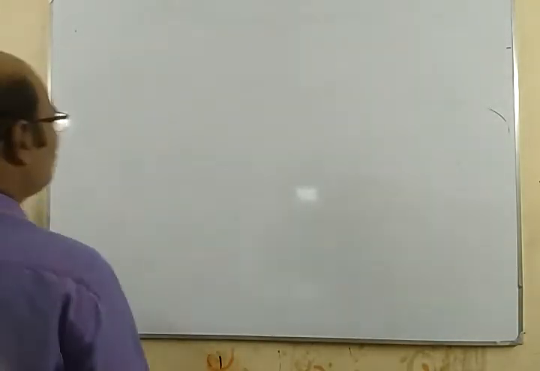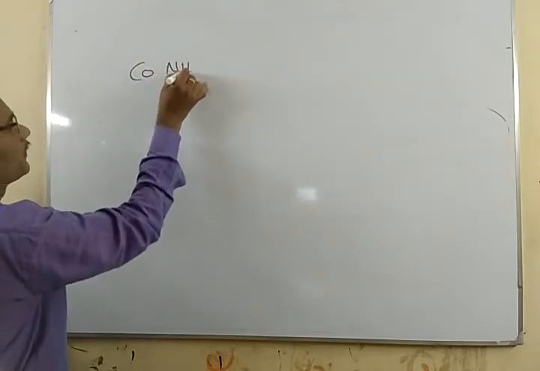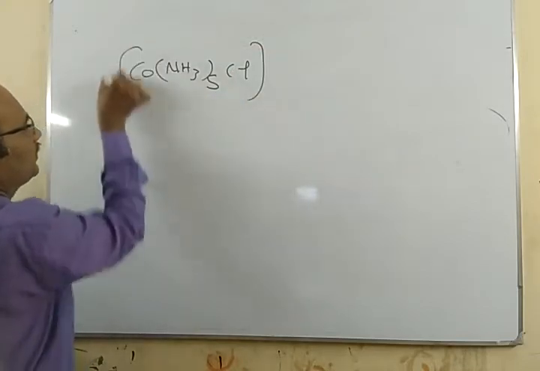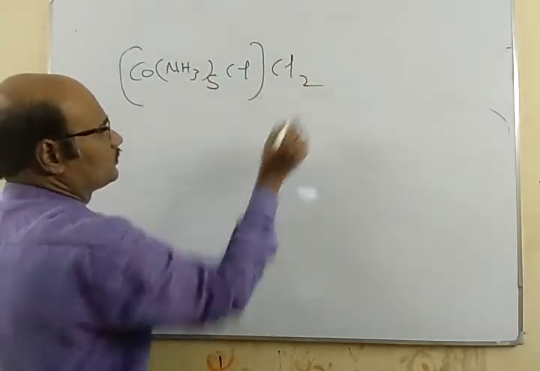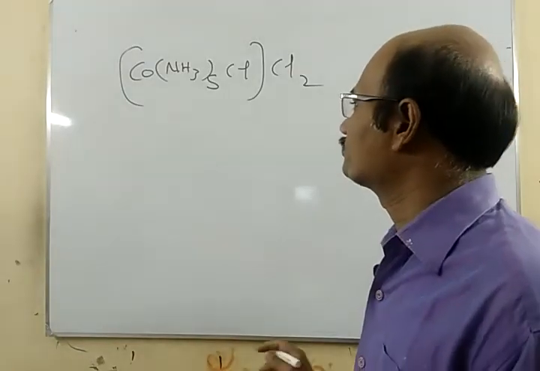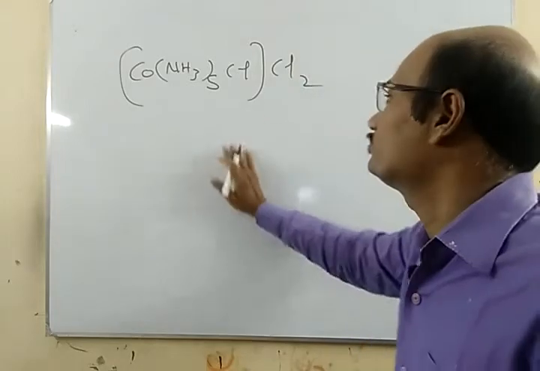Now if you take the example, suppose Co(NH3)5Cl Cl2, this is an example of a complex compound.